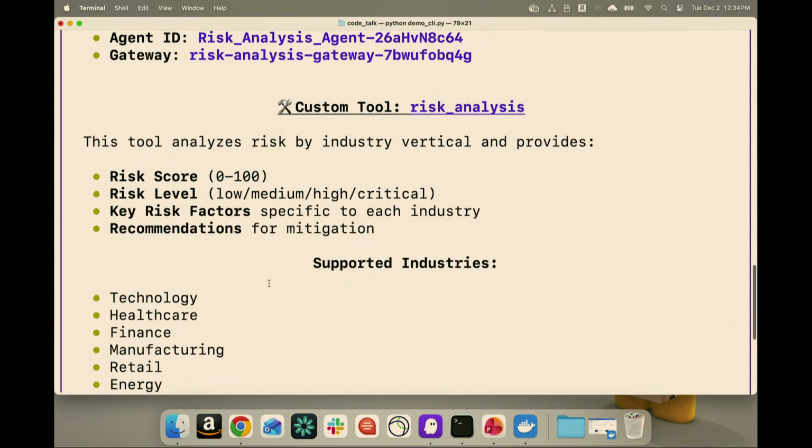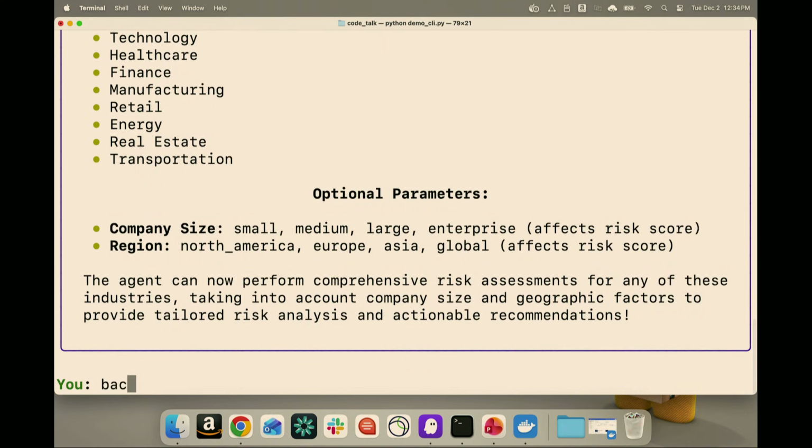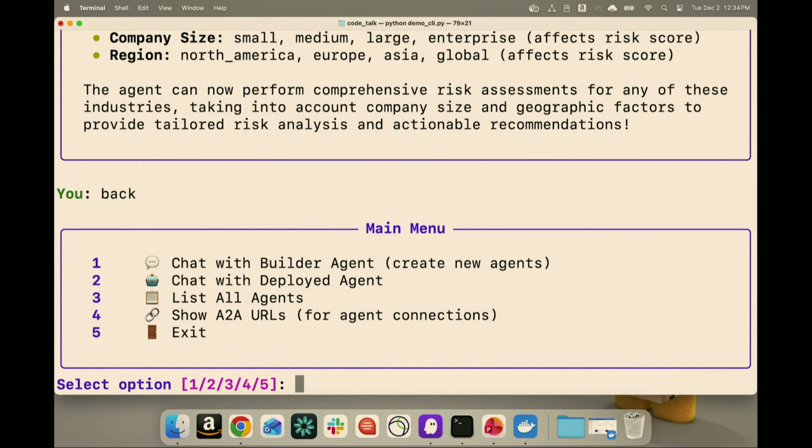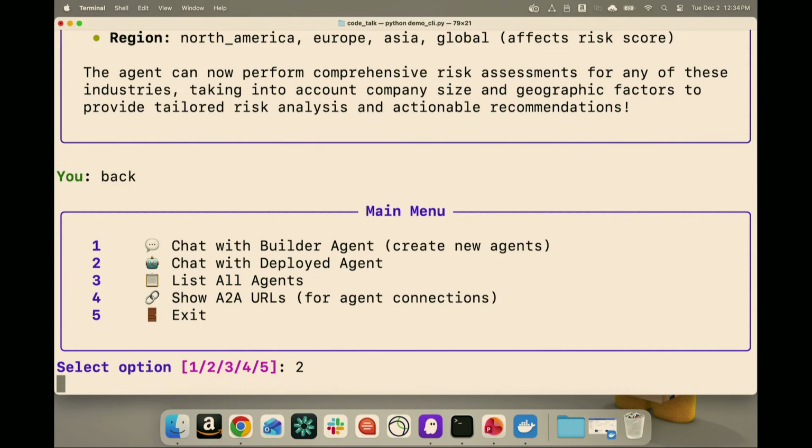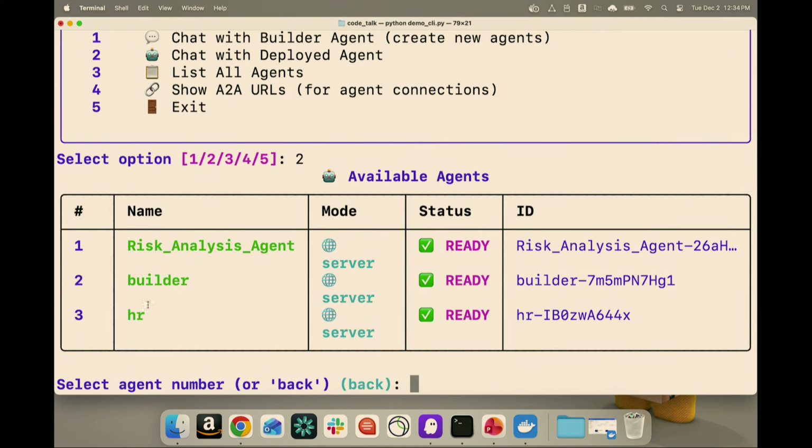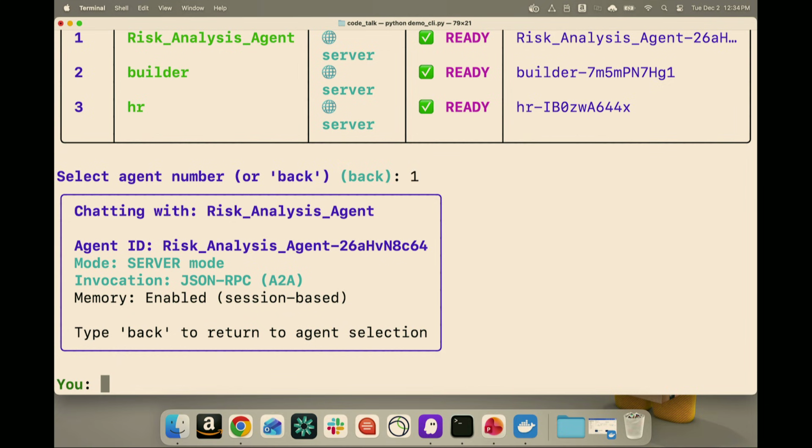So why don't we give this risk agent a try? So I'm going to go ahead and test it out. So I'm going to, using my agent factory, go to chat with deployed agents, which is option 2. Give this a minute to load. It's going to pull back all of the available agents that have been deployed to the agent factory. And here we can see Girish's HR agent from earlier, and then my brand new risk analysis agent. So we'll chat with that risk analysis agent, and we'll say, what is the risk associated with the technology industry?